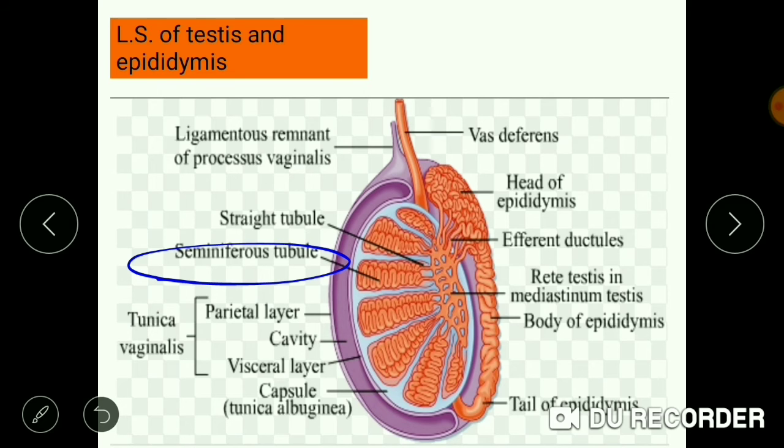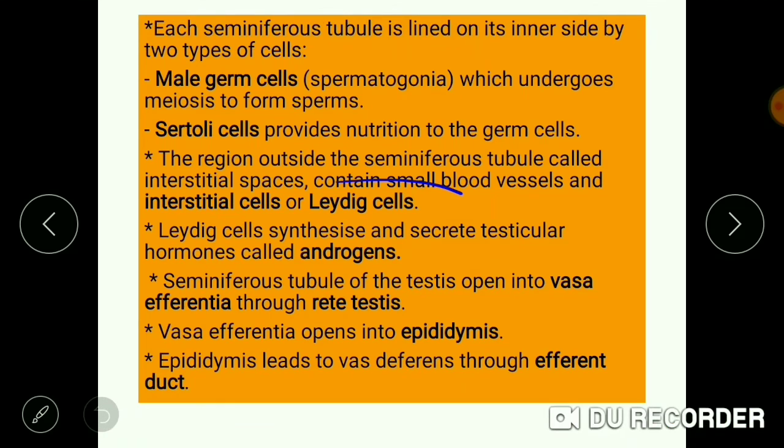Now, after the seminiferous tubules, there are certain small spaces present between each of the testicular lobules. These spaces are known as interstitial spaces, and they consist of Leydig cells, which are responsible for the production of male sex hormone.